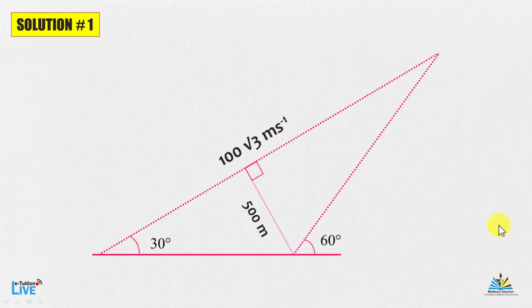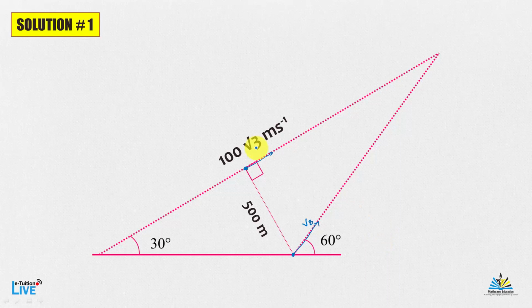Here is the first solution. We have two solutions for this question. Here you can observe that 100 root 3 meter per second is the speed of aeroplane A, and this is the 500 meter given in the question, and aeroplane B is on this line. A is at this place and aeroplane B is at this place, moving with a speed VB in this direction.